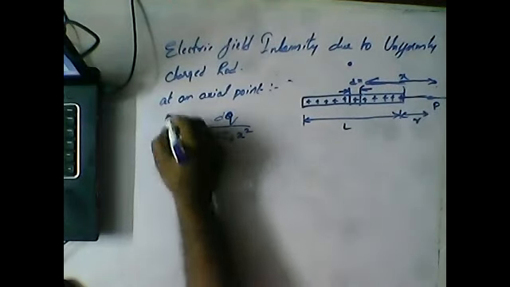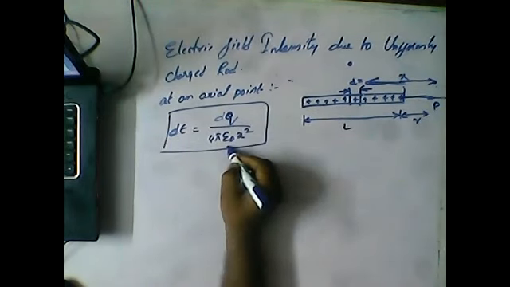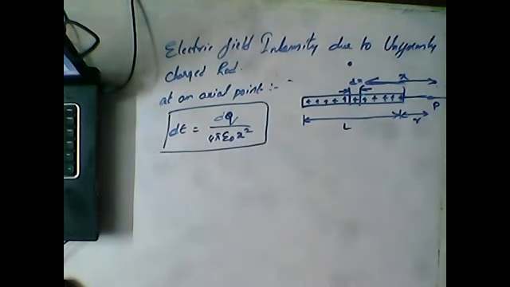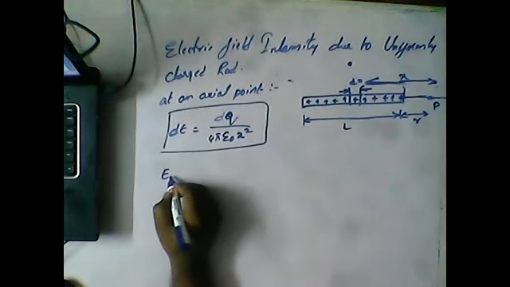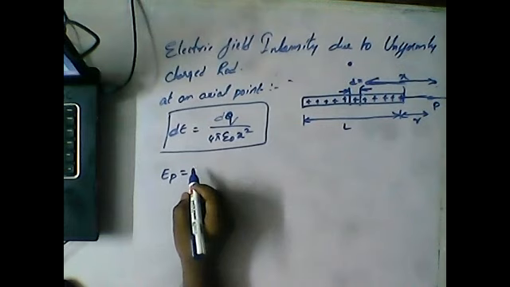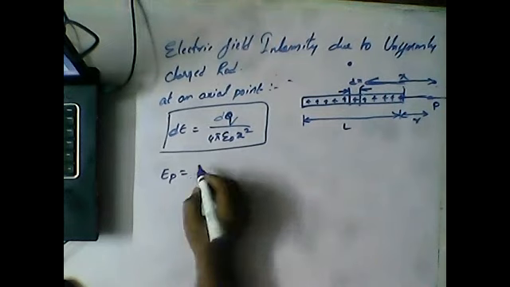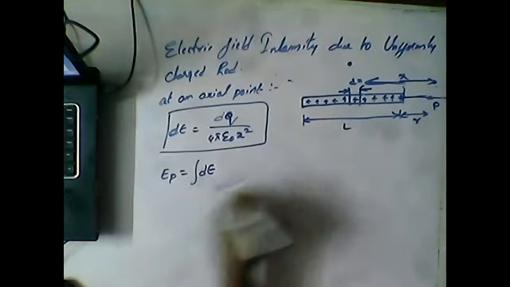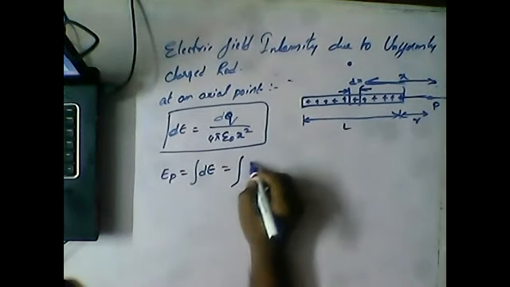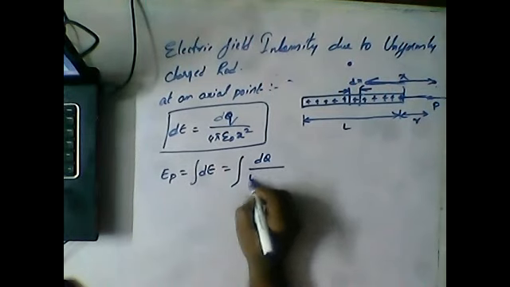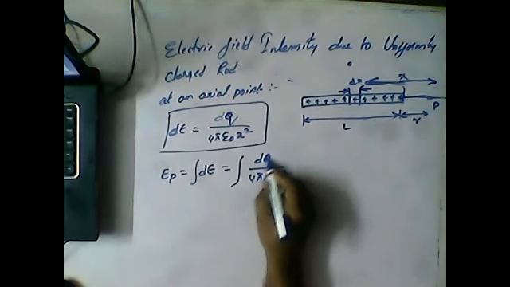So I'm considering a small element at a distance of x. Electric field for that element can be given as dE is equal to dq by 4 pi epsilon naught x square. In order to get the whole EP, the electric field at that point, it is nothing but the integration of dE, which is integration of dq by 4 pi epsilon x square. But what is the value of dq, guys?